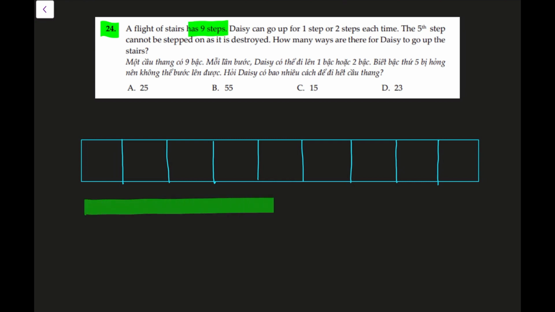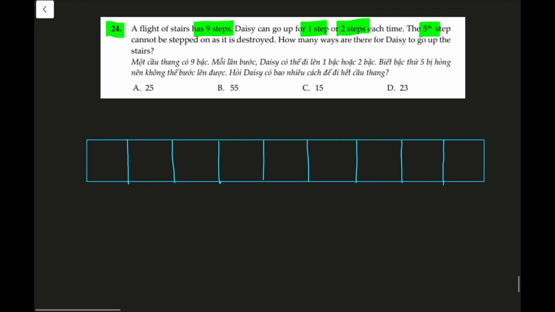A flight of stairs has 9 steps. I've drawn these 9 steps here to represent the 9 stair steps. Daisy can go up 1 step or 2 steps at a time. The 5th step cannot be stepped on, so let me just cross out the 5th step that she cannot step on. So this is very visual, just like I said, you're going to see each step. How many ways are there for Daisy to go up the stairs and reach the final step?